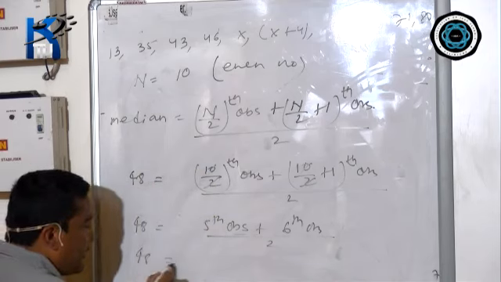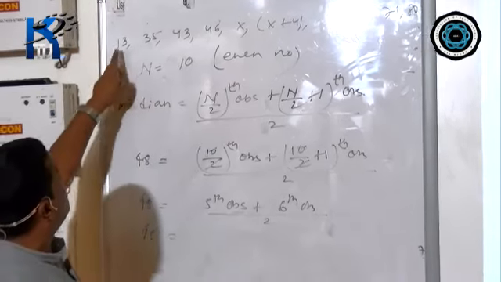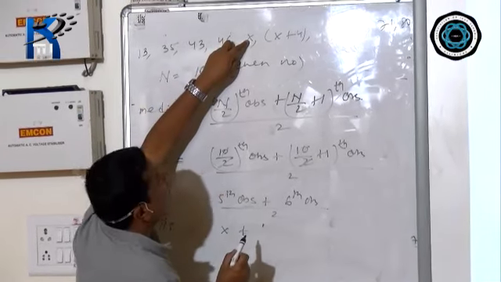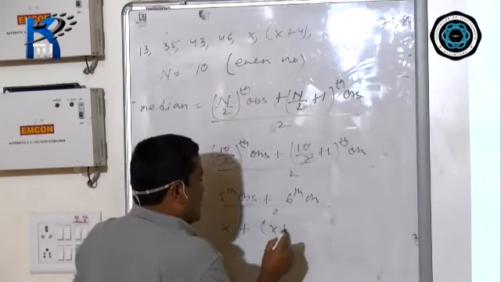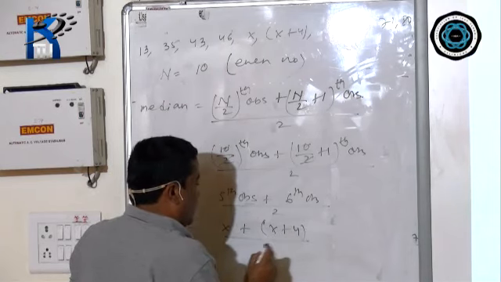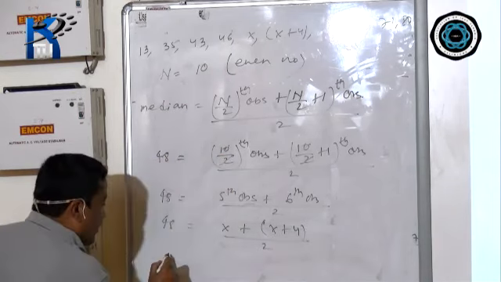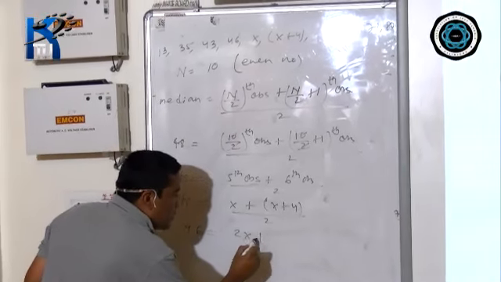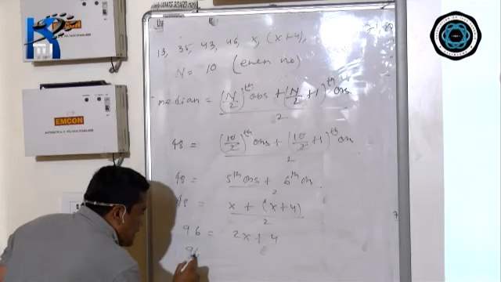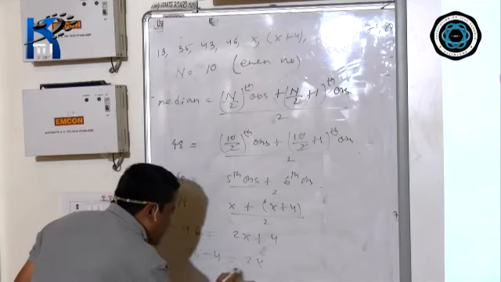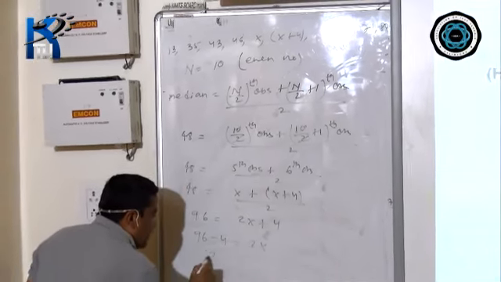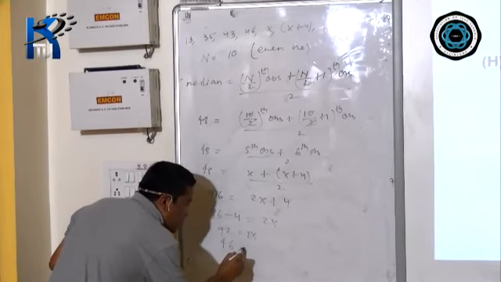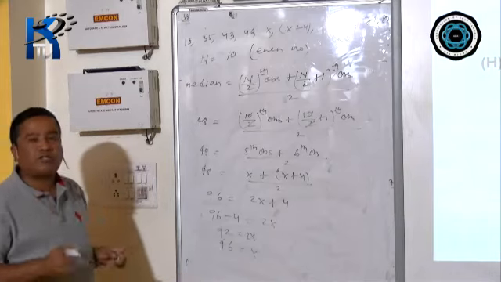Now 48 equals, what is the fifth observation? Count 1, 2, 3, 4, 5, that means x, plus the sixth is x plus 4, divided by 2. Now 2 into 48, 96 equals x plus x, 2x plus 4. 96 minus 4 is equal to 2x. 92 is equal to 2x. 46 is equal to x.